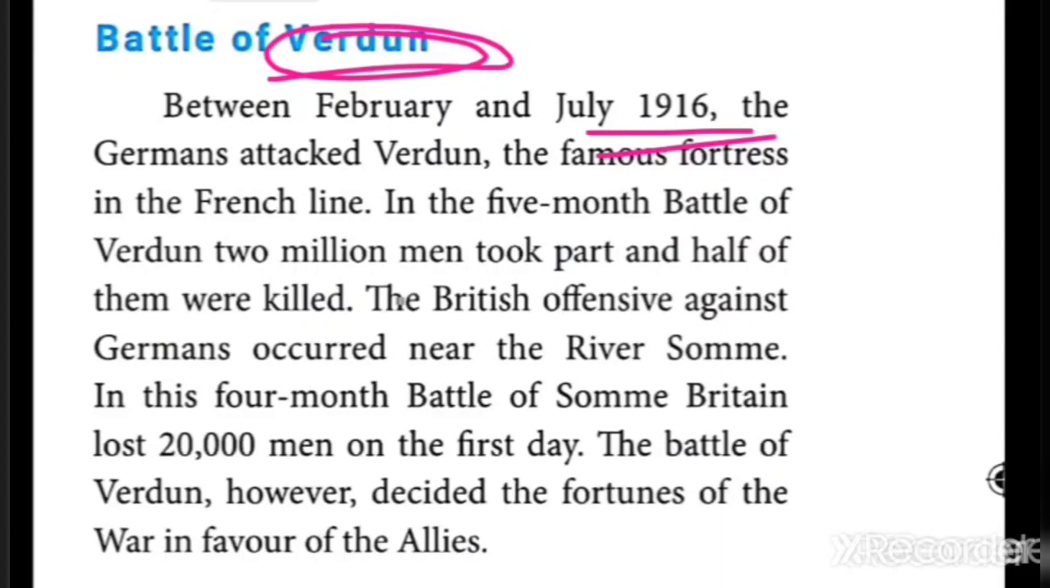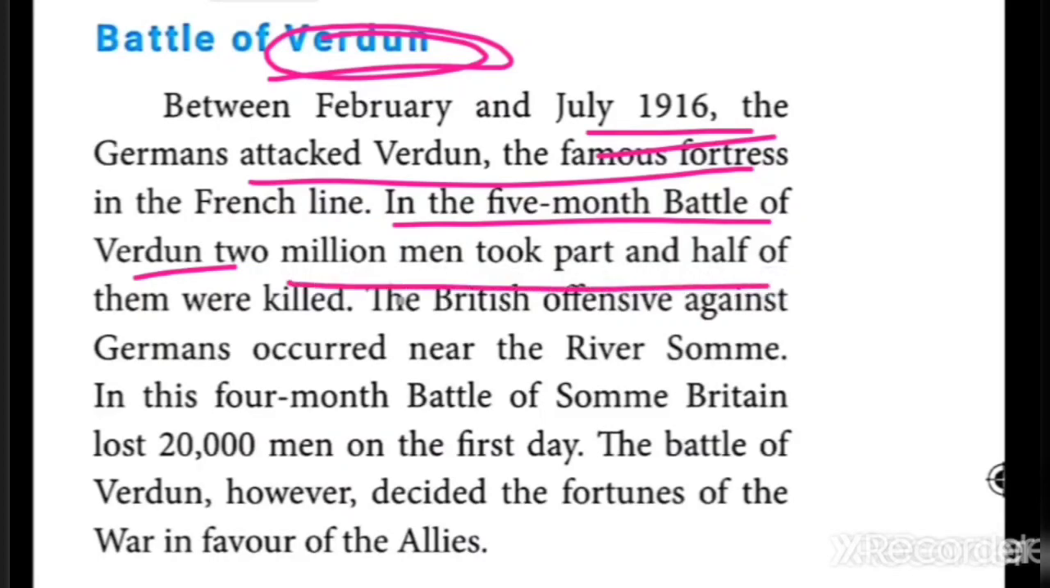This battle, the Battle of Verdun, how many months was it going on? Nearly 5 months, the Battle of Verdun. Nearly 2 million people took part, otherwise were involved in the war. 2 million people. Half of them were killed at the end of the war.